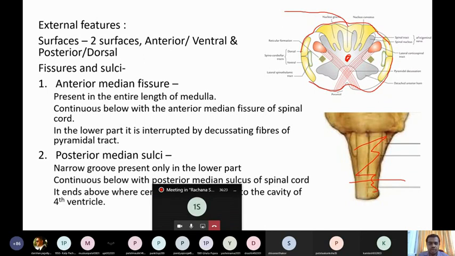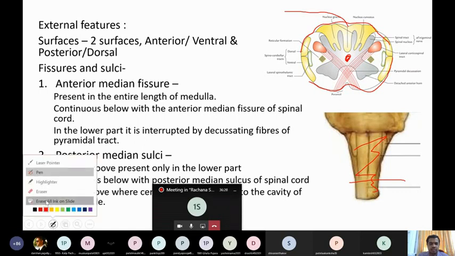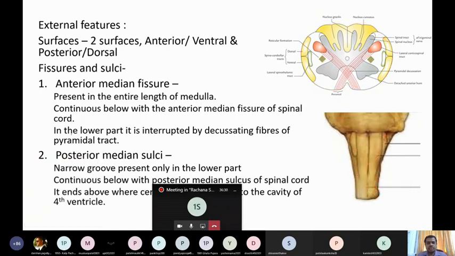Now first one we'll see is the anterior median fissure. In the spinal cord also we saw the same name, anterior median fissure. The anterior median fissure is present in the entire length of medulla oblongata. You can see here, I'll mark it. So this is the anterior median fissure. It is present in the entire length of the medulla. It continues below with the anterior median fissure of the spinal cord. That I already explained to you. So below, the anterior median fissure continues with that of the spinal cord.